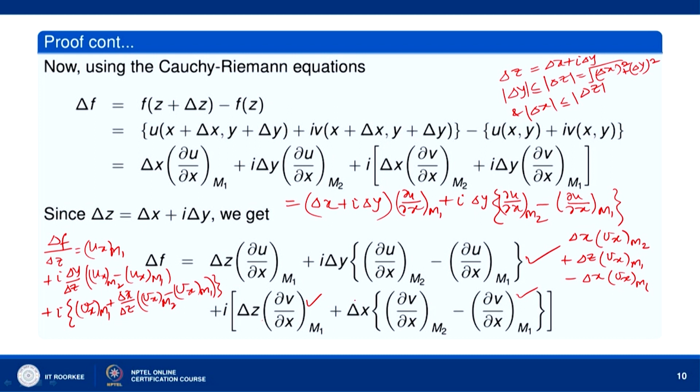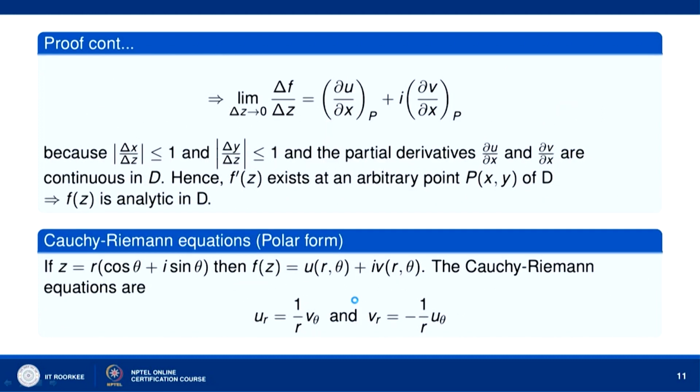So, what I do is when we divide by delta z, we get the following actually. So, delta f by delta z, okay, limit delta z tends to 0, when we do, this is what we get, limit delta z tends to 0, okay, partial derivative of u with respect to x at m1 we have, then limit delta z tends to 0, iota times delta v over delta x at m1.